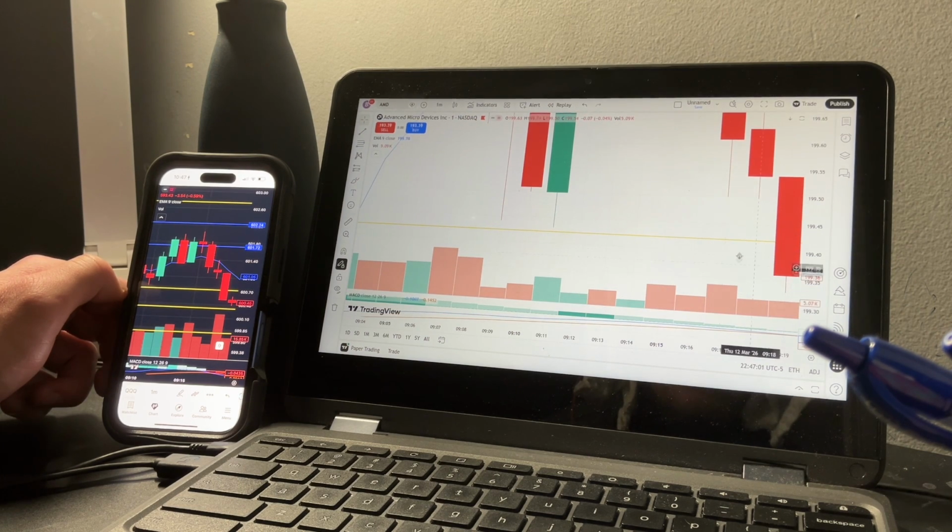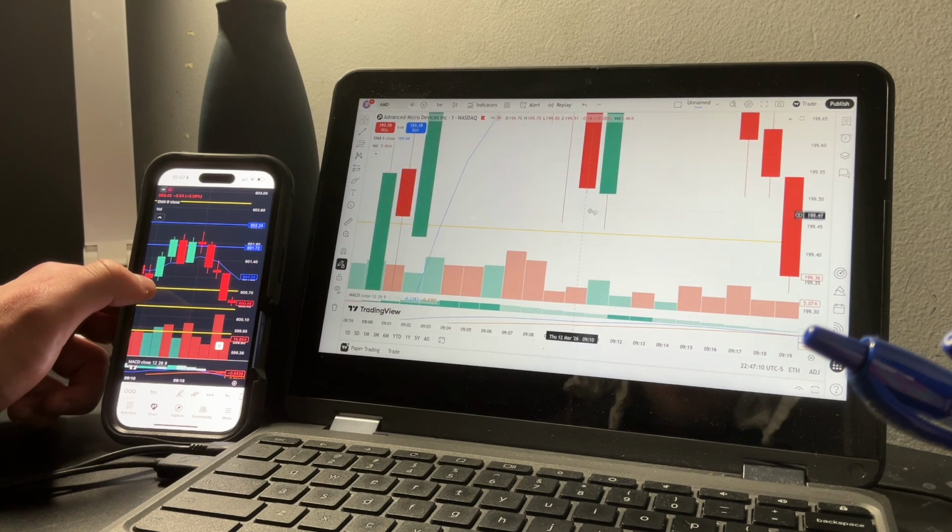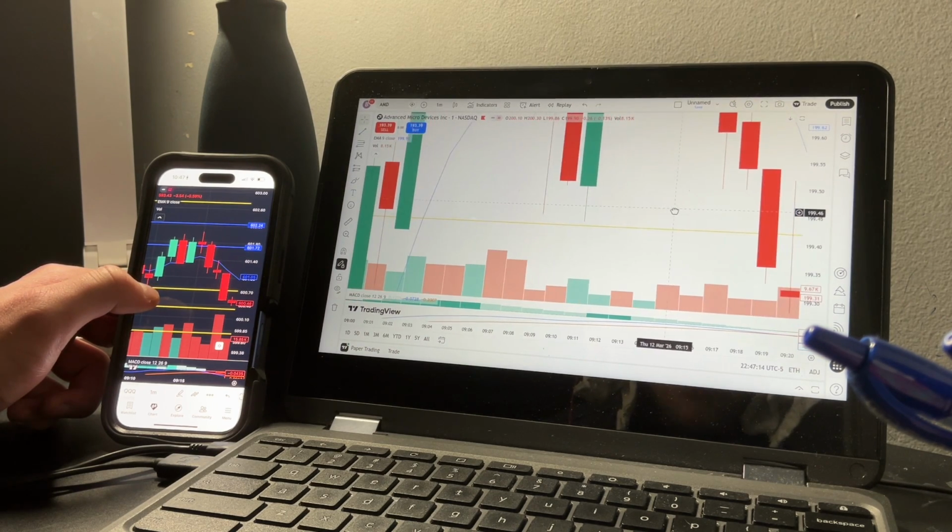Nice way to find a close under this level right here. A little bit of wick, but that's okay. Fine close under on AMD right here, and a fine close on QQQ, closing under this key level right there. Now I was looking for that pullback for that break and retest strategy, and I saw the pullback right there.